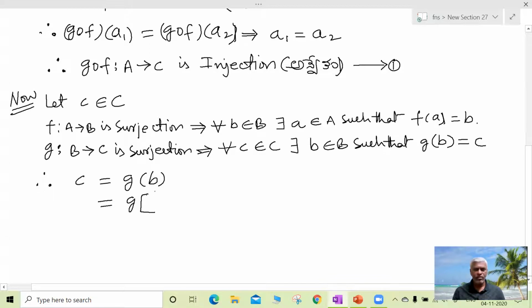So c is equal to g of f of a, which can be written as (g circle f) of a.